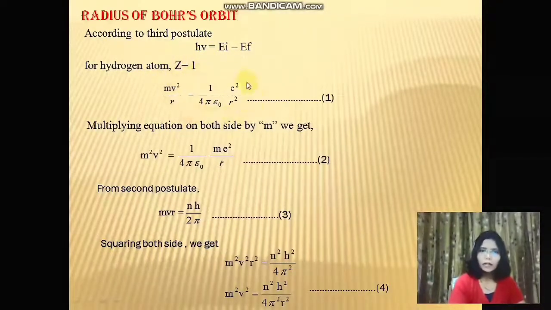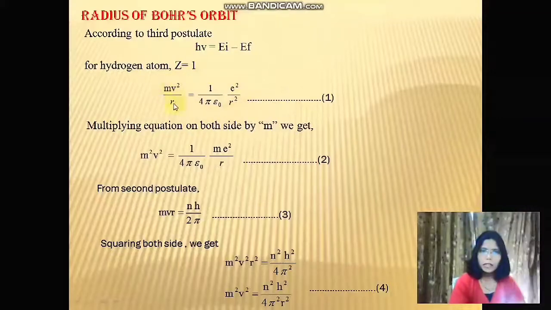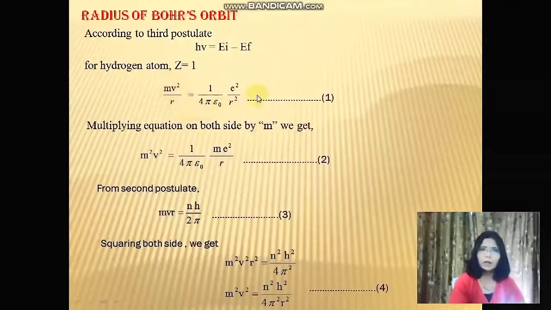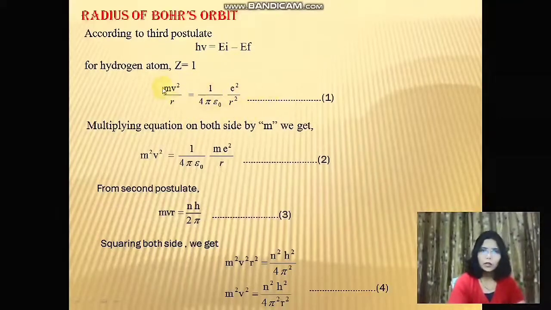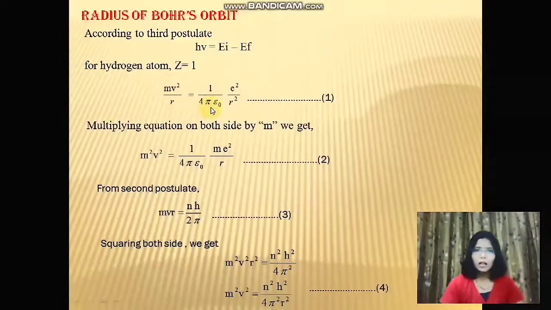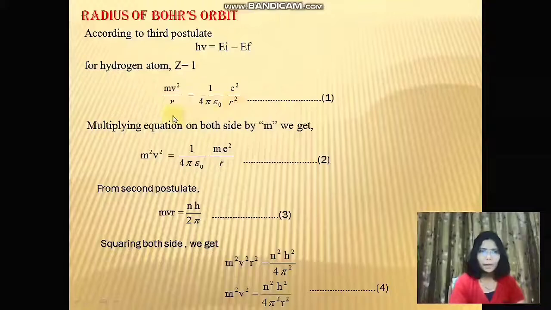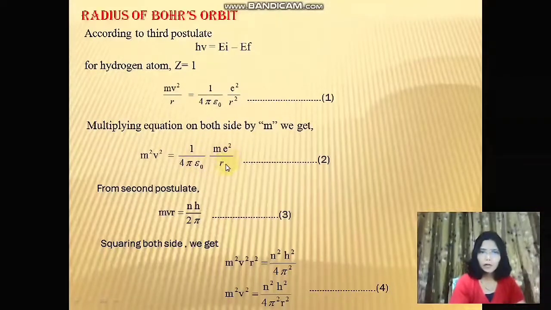So according to the first postulate of Bohr's theory, the centripetal force required for the circular motion of the electron is equal to the electrostatic force of attraction between the nucleus and the electron. So it is mv square upon r, which is equal to 1 upon 4 pi epsilon 0 into e square upon r square. Multiplying this equation by m, we'll get m square v square is equal to 1 upon 4 pi epsilon 0 m e square upon r.